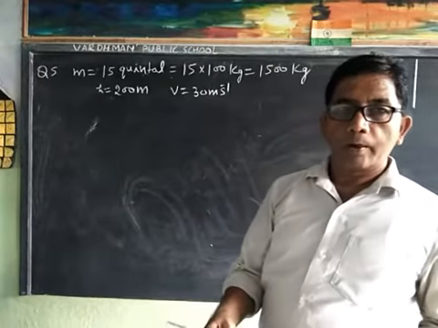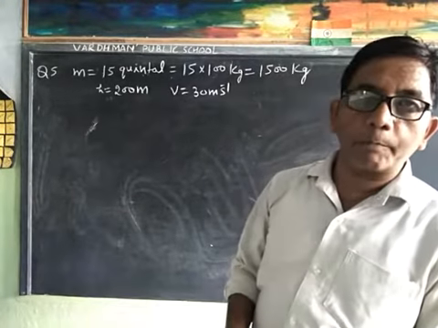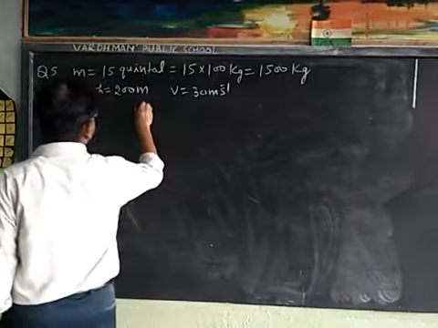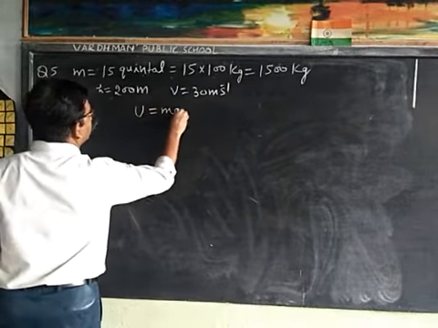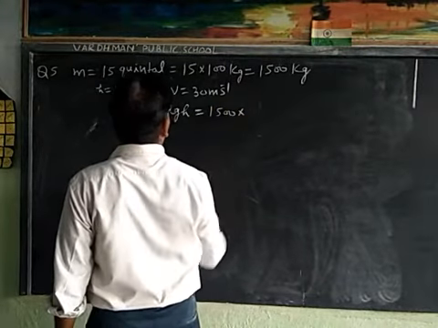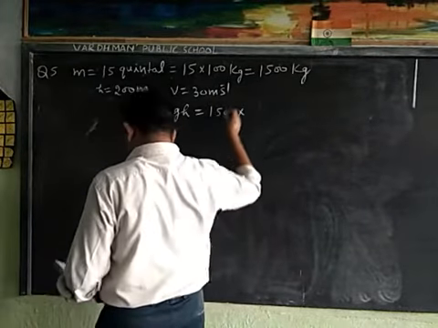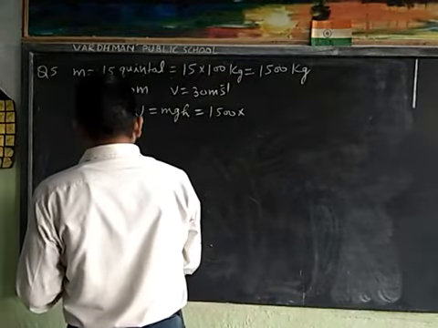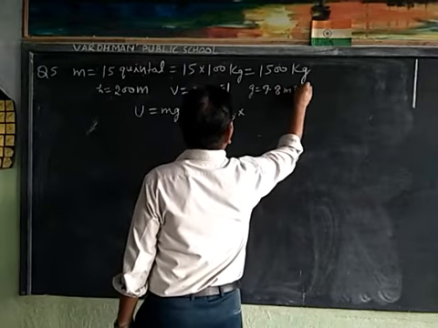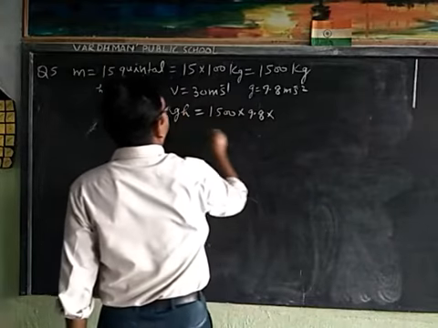Now first we will find potential energy. You know the formula of potential energy? U = mgh. Potential energy U is equal to mgh. m is 1500, and what is the value of g? g is given, the value of g is 9.8 meters per second squared, h is 200 meters.